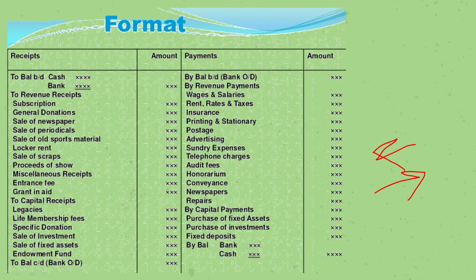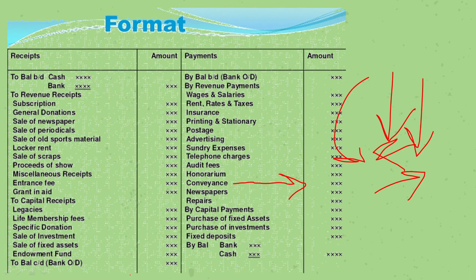Okay. Conveyance, it's like suppose we are going to get sports material from Agra to Delhi, so whatever amount I've paid for the bus charge or the train charge or the airplane charge, that's the conveyance. Newspapers, I purchased newspapers, so the amount that I've paid for it is also going to be my payment.